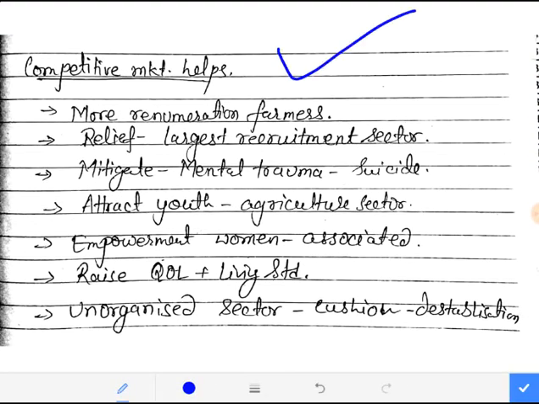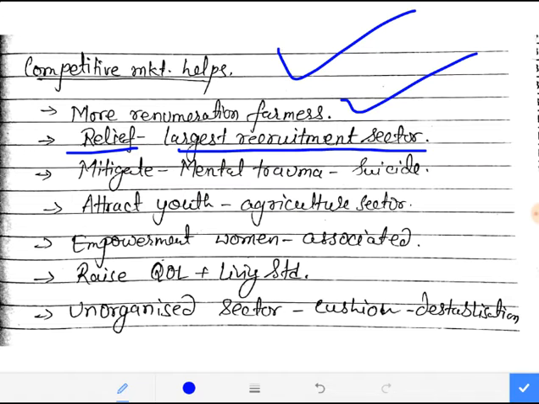Now how does a competitive market help? There is more remuneration to the farmers. Of course, if there is more competition, farmers will get more money. There is relief for the large recruitment sector, since, as I've already discussed, it recruits around 50% of the workforce, but still it produces just around 17% of the GDP. If competitiveness comes, then of course the remuneration of farmers will increase, and indirectly relief will be given to the large recruitment sector.